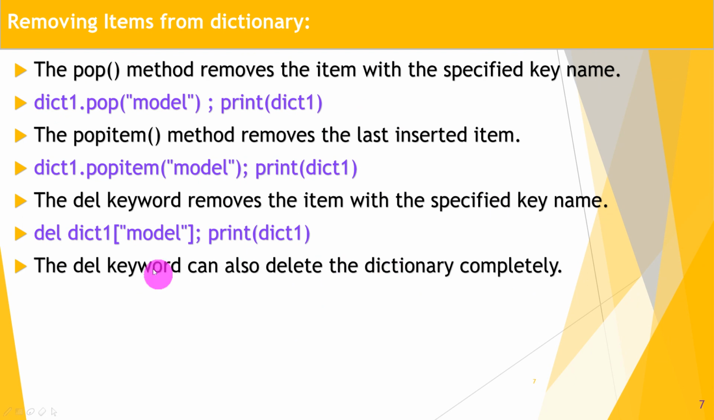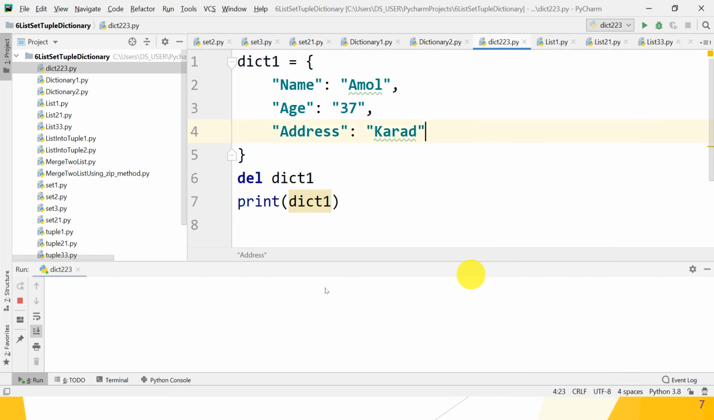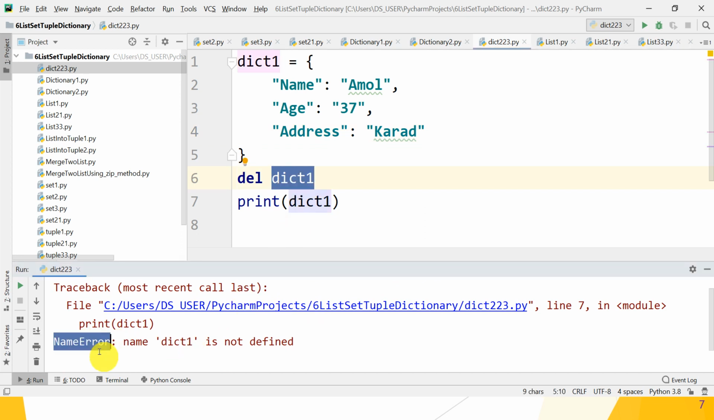Using the del keyword, we can delete the whole dictionary completely. Just del dictionary 1, it deletes the whole dictionary. So what is the other way? Using del and check whether it works or not. Great. Dictionary 1 is deleted, so it is not present. So what type of error? Great guys, a NameError must be there. Name dictionary 1 is not defined.